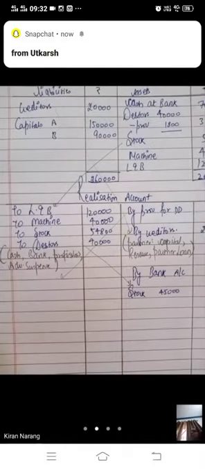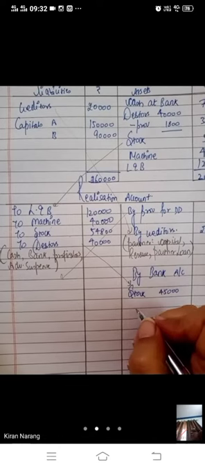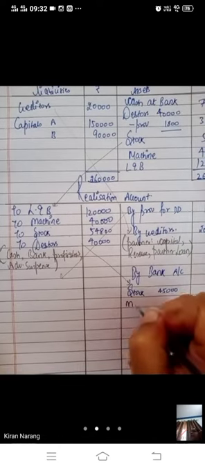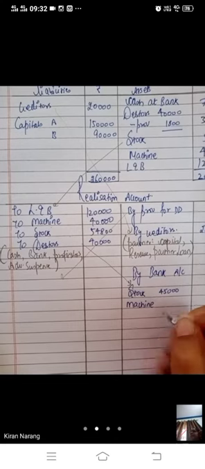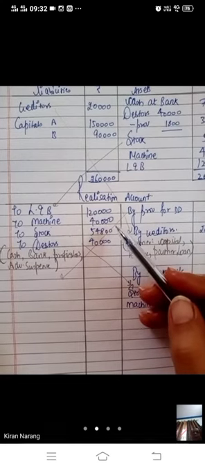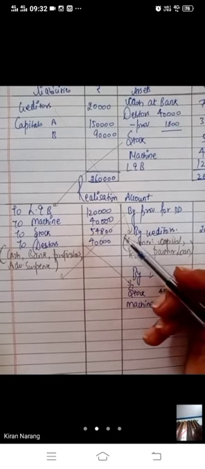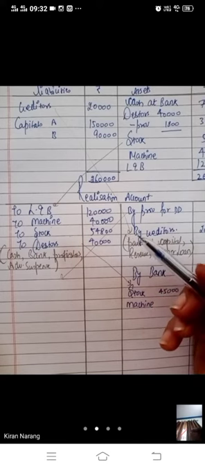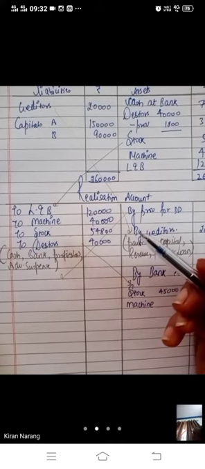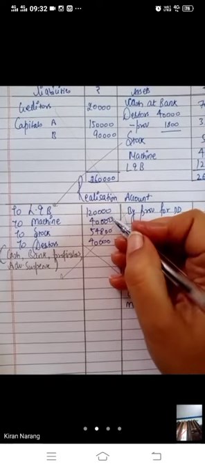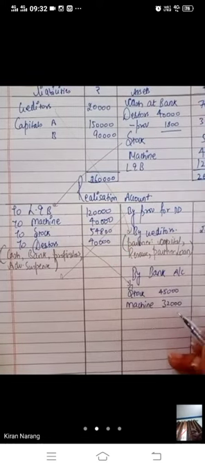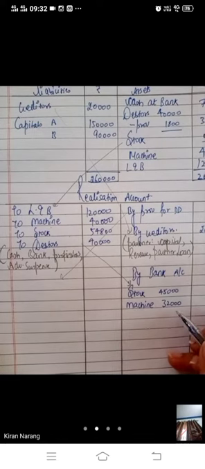And machine 20% less than the book value. The book value of the machine was 40,000 and it will be sold 20% less, meaning 32,000. 20% of 40,000 will be 8,000 and 40 minus 8 is 32,000.